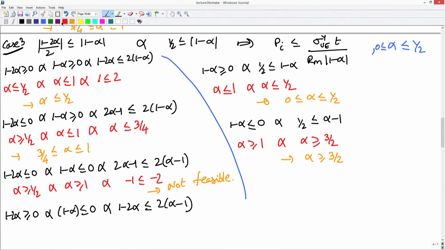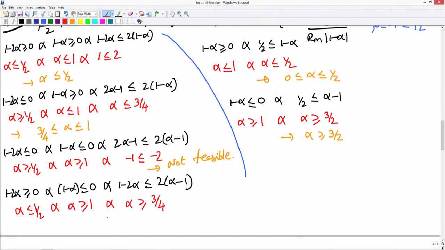What will this tell us? This tells us that alpha must be less than or equal to half and alpha must be greater than or equal to 1 and alpha must be greater than or equal to 3 by 4. Okay. Now, this is again not possible because alpha can't be greater than 1 and less than half at the same time. So, this is not a possible solution.